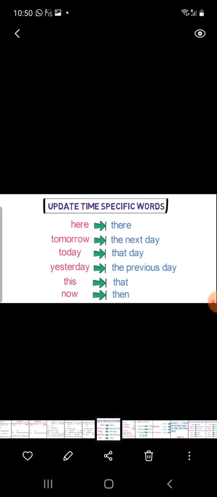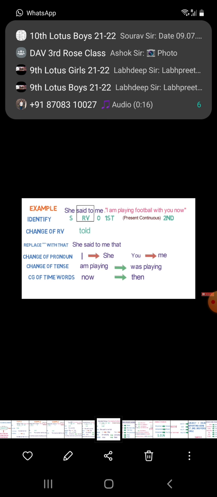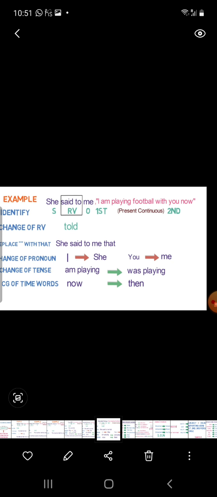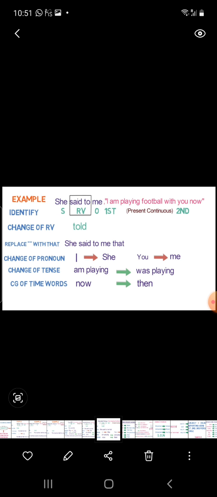Now see here, the example is in front of you. It will be clearer after reading the example. He said to me, I am playing football with you now. Now you must identify the subject, object, and reporting verb. I is first person, am playing is present continuous tense, and you is second person. The reporting verb is said to, so we will change it into told.